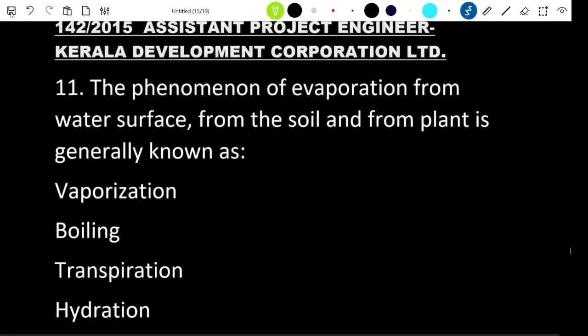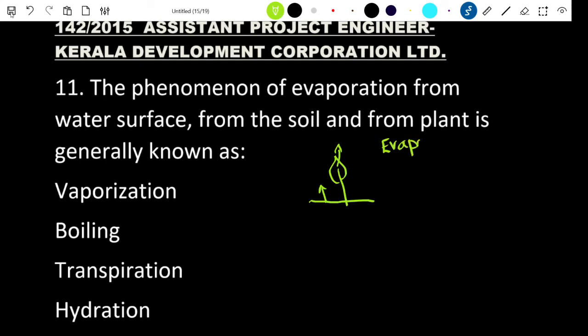Next question: the phenomenon of evaporation from the water surface, from the soil and from the plant is known as. From the soil plus from the plants, this is what you call evaporation plus transpiration, that is, evapotranspiration. Now, the correct answer for this question is evapotranspiration, but it is not available in the options. So, the most suitable option from among the given is transpiration.